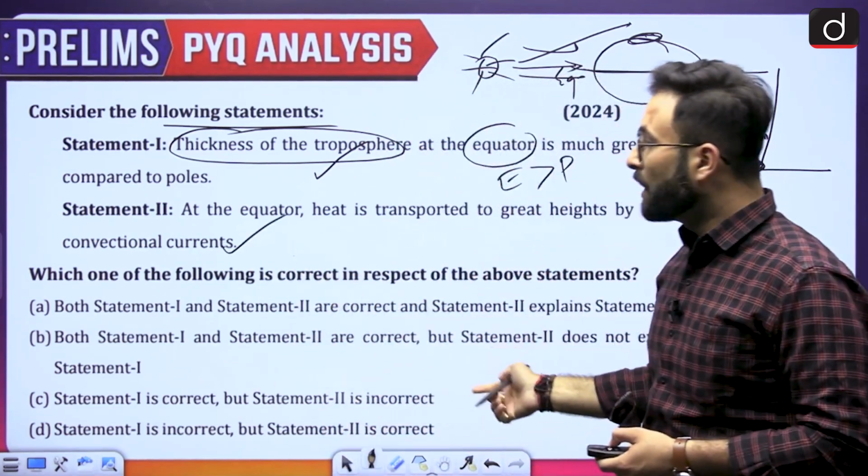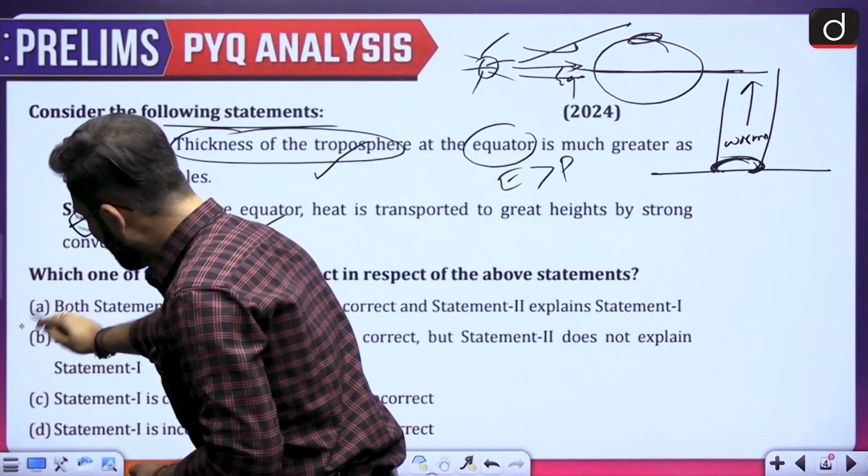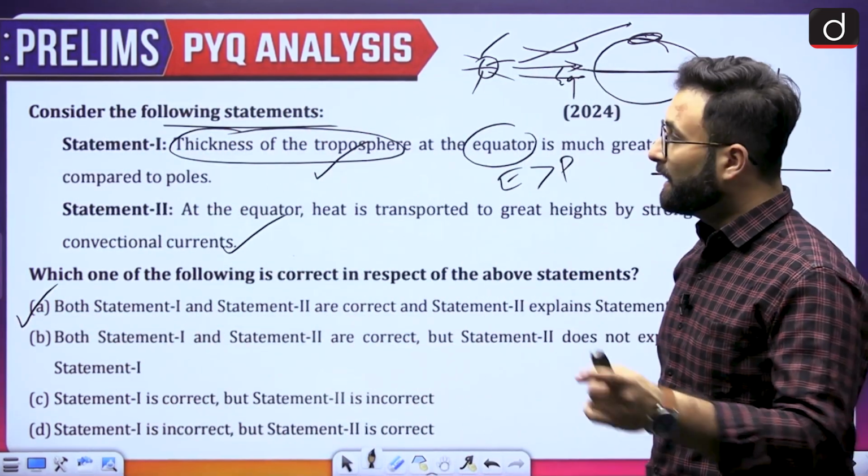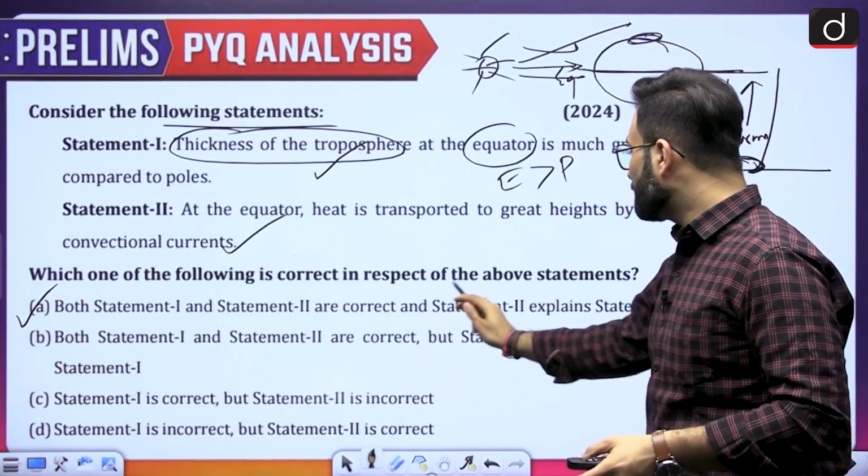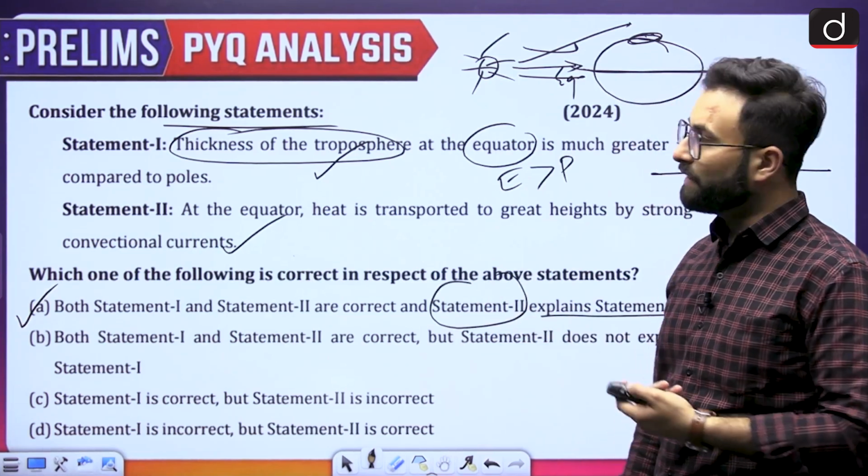Now if you look at the options, option A would be your right answer, because option A says that statement 1 and statement 2 both are correct, and statement 2 explains statement 1. We have seen that already.